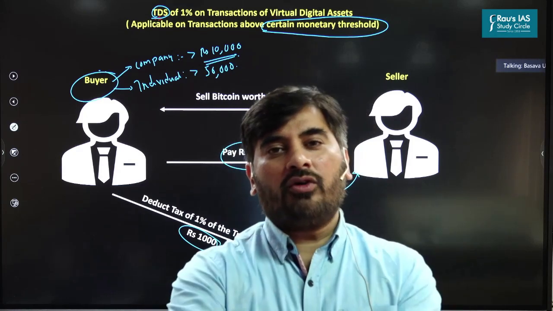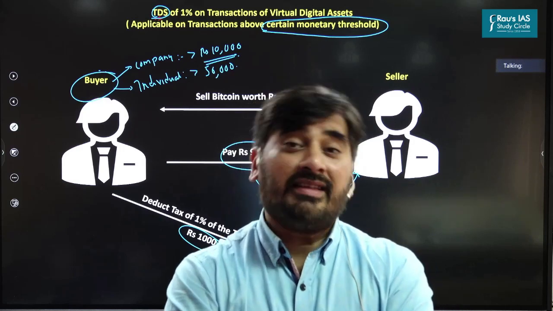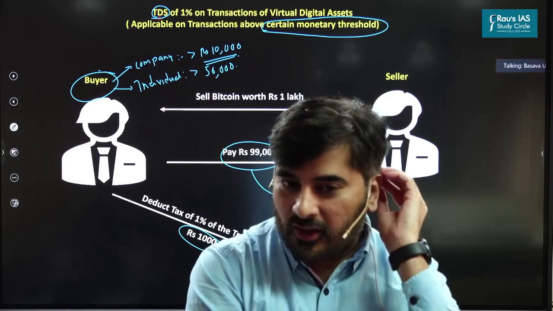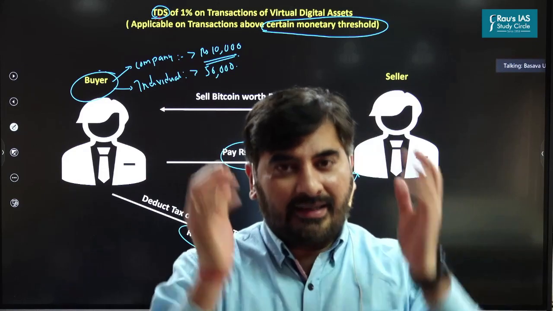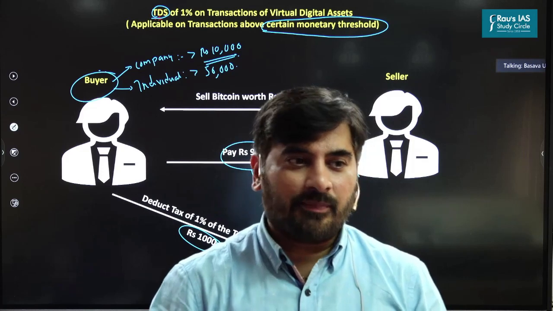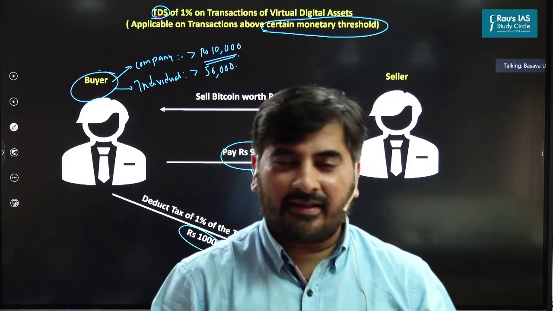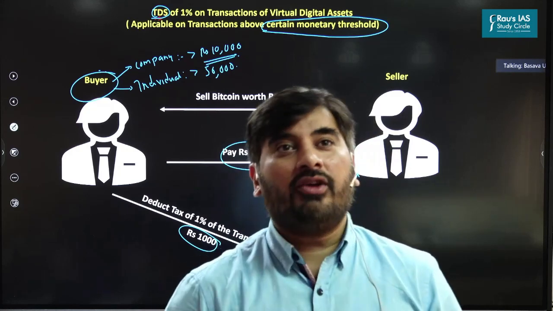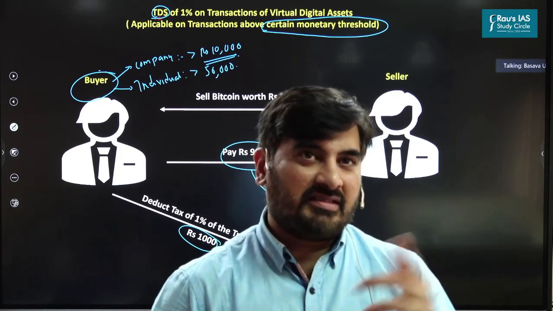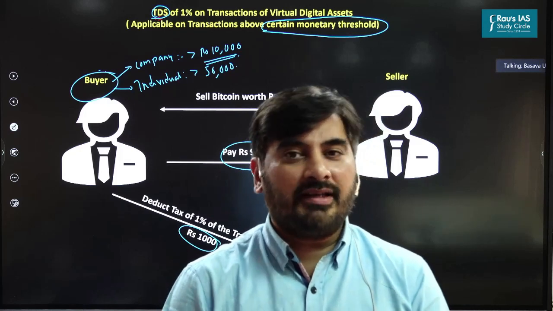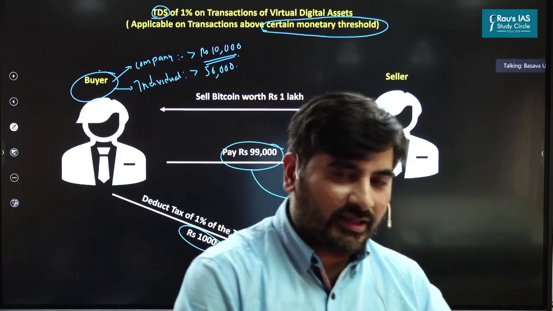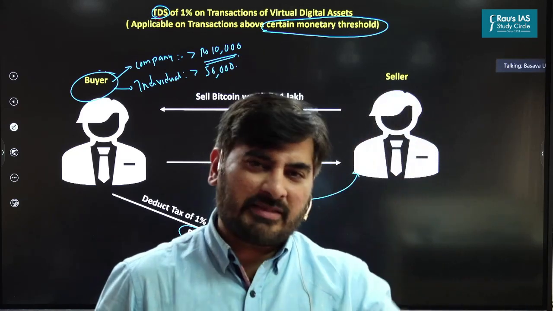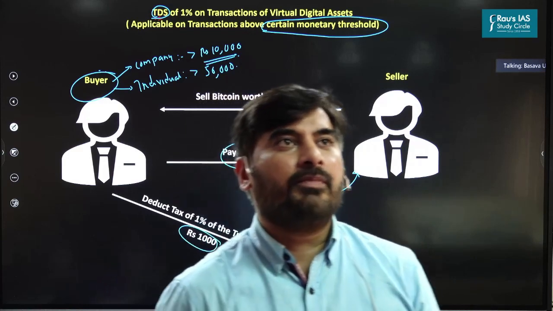And in case you want to know more about the challenges in taxing crypto transactions, or what strategies we must adopt in correctly collecting the taxes from the crypto transactions, I have covered it in the DNS recently. I'm not sure about the date, but I guess it is 17th of Jan 2022, before the budget. Just check that, 17 Jan 2022, in that particular DNS, I have covered what are the problems with respect to the taxing of cryptocurrencies. If it is not 17, it must be around that same week only. You'll get the video. Okay.